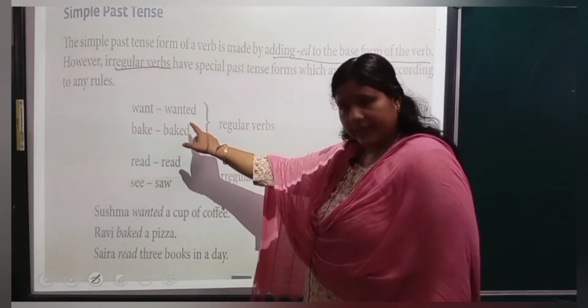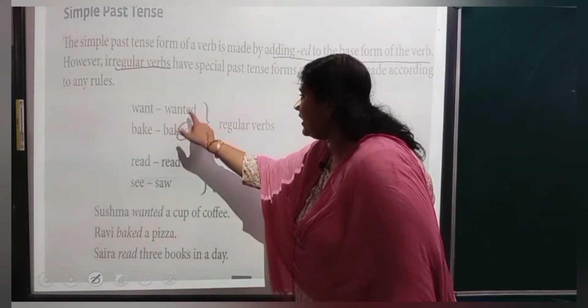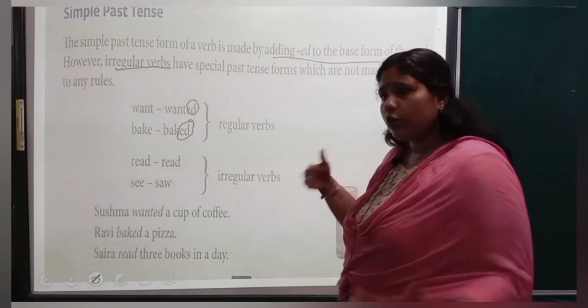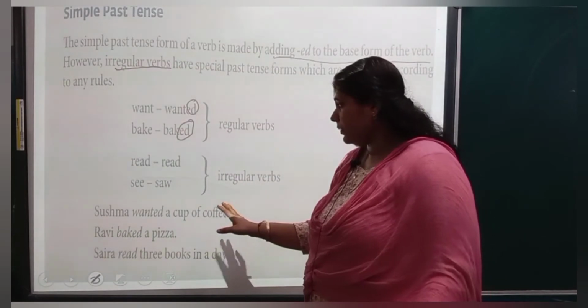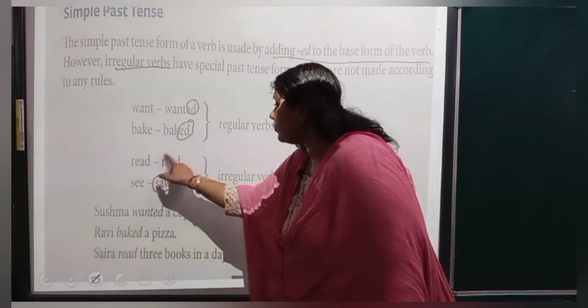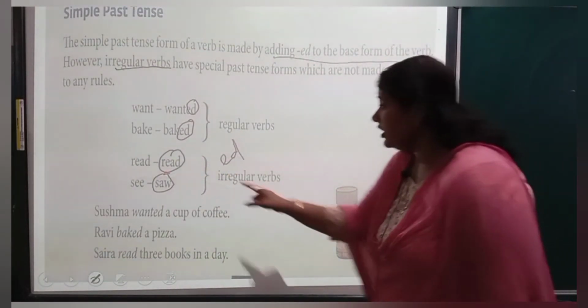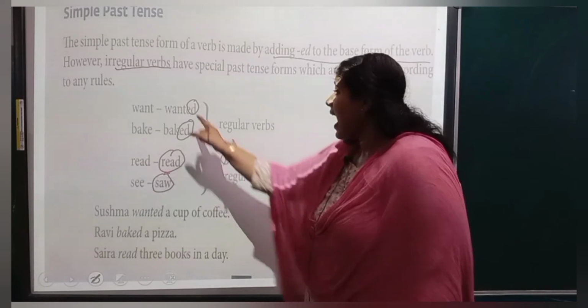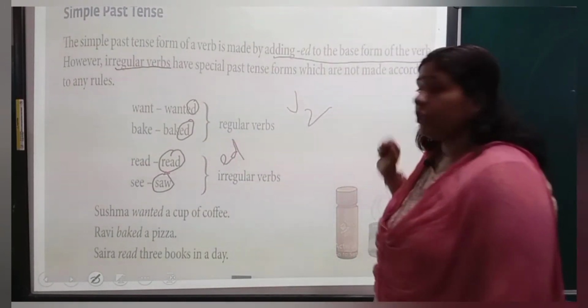Want, wanted. Bake, baked. Regular, because we are just adding ed, or d. Next, read, read. Remains the same. See, saw. So, these are irregular verbs. We are not adding ed, isn't it? So, these verbs are irregular verbs and these verbs are regular verbs of V2 form.